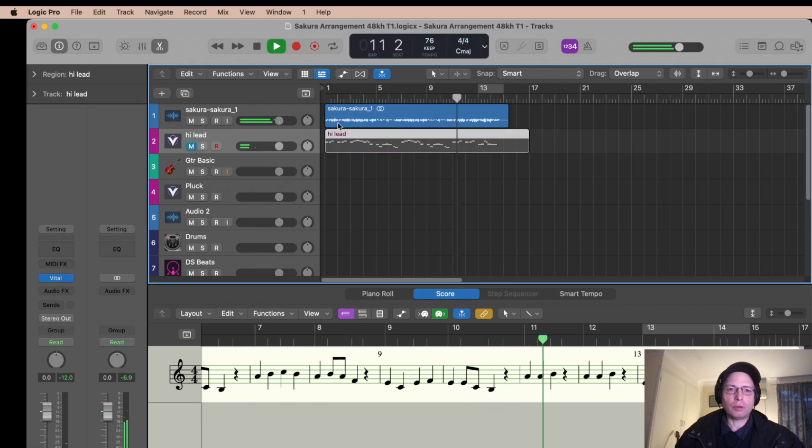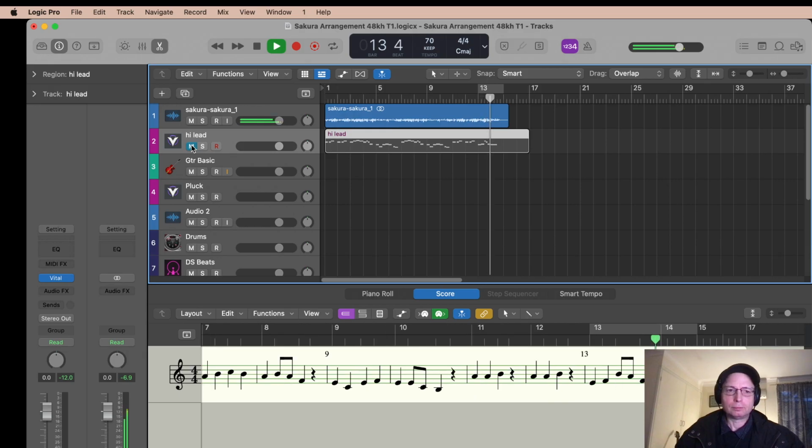I got this WAV file off the internet, then I transcribed it so that I can learn it on guitar. Yeah, it's a lovely traditional tune. It's based on the traditional Japanese scale, but because I come from a rock background and blues, I did my own arrangements, which I'll show you.